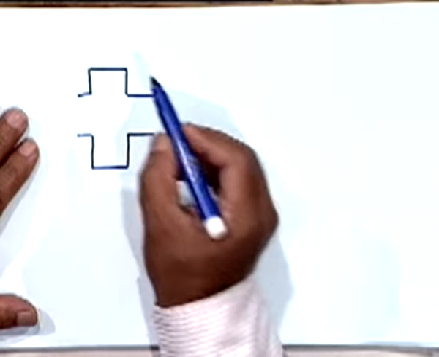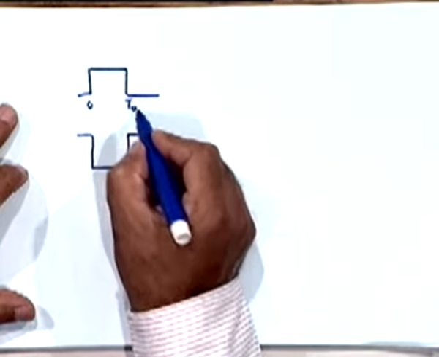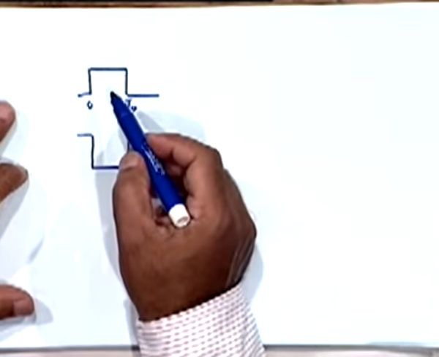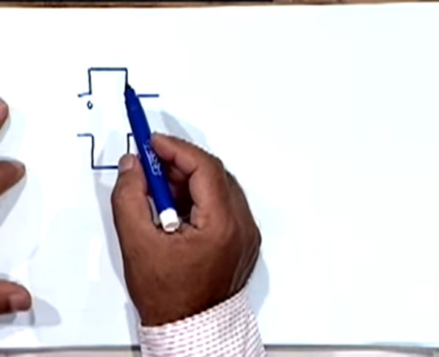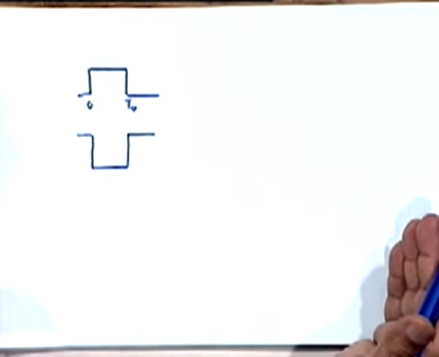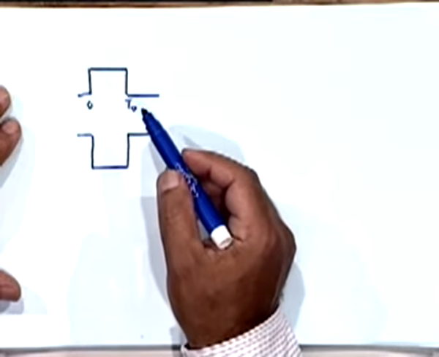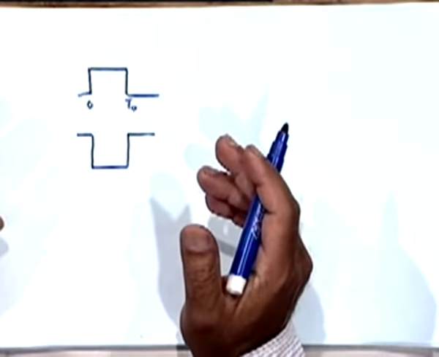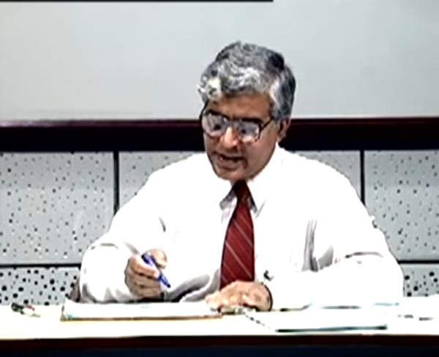Now since it is band limited to f0 and f0 is the reciprocal of t0, the received pulse will not look like this, isn't it? You are passing this pulse through a low pass filter with bandwidth approximately the reciprocal of this duration, right? Can you make a guess what kind of received pulse you are going to get? You will get a smoothened out pulse.